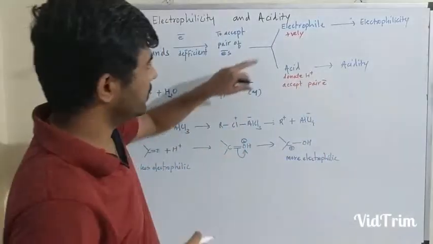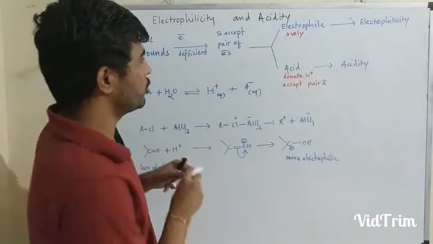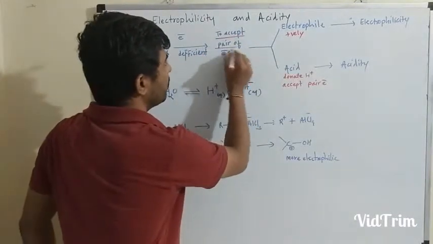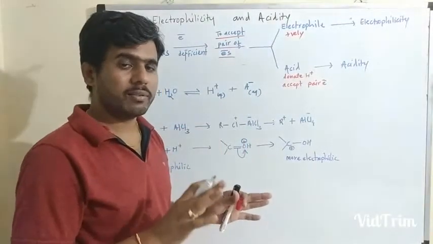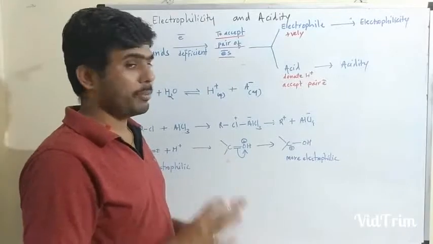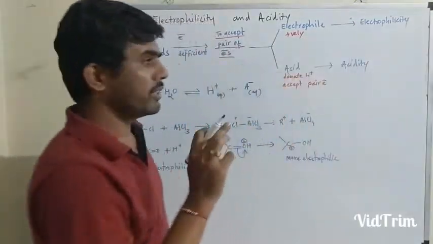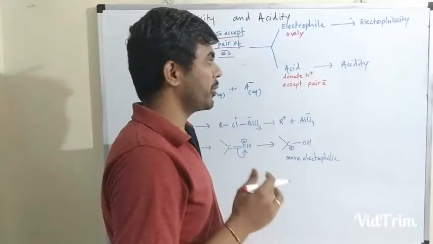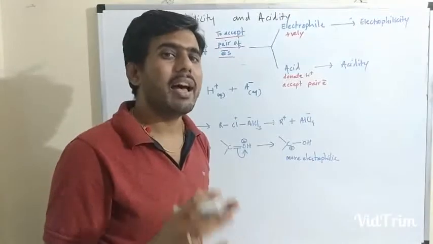So if you look at this, electrophiles and acids both are species which depend upon the ability to accept the pair of electrons. Electrophiles are expressed in terms of their electrophilicity, while acids are expressed in terms of their acidity.